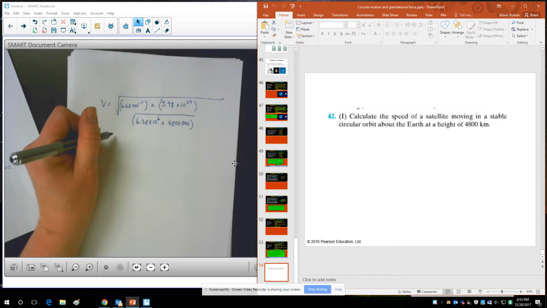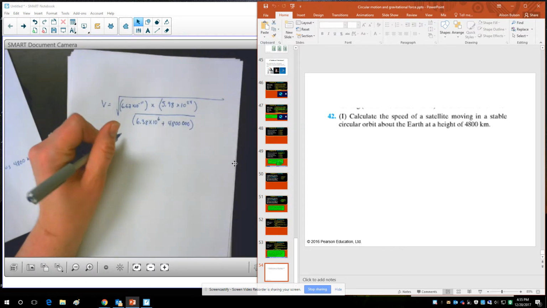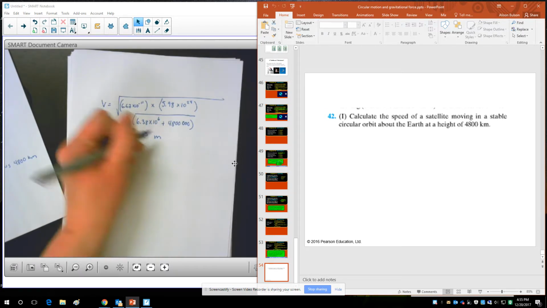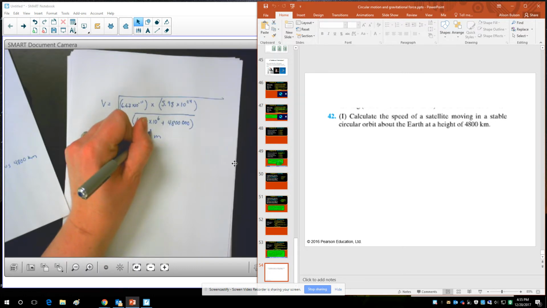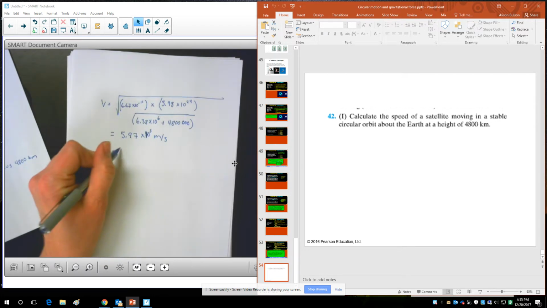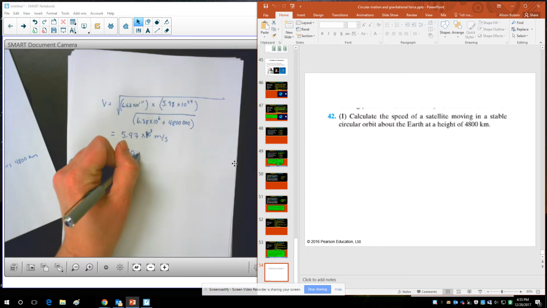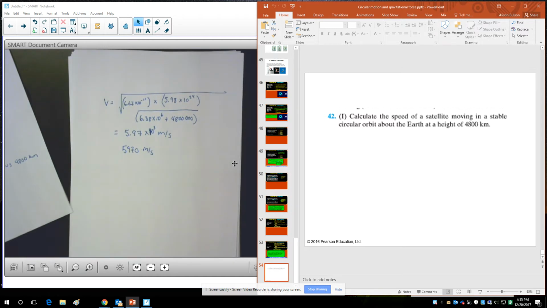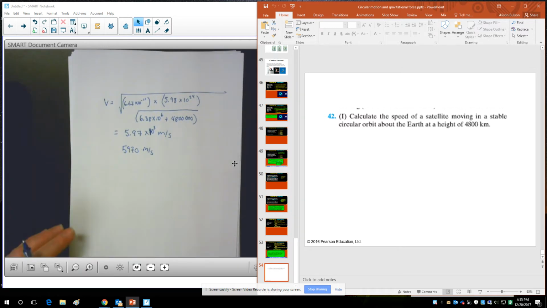So I'm going to use the solutions manual, and you'll let me know if the answer is not 5.97 times 10 to the third meters per second. So 5,970 meters per second. It's quite fast. But being in Earth orbit, there's almost no resistance, so the satellite can travel very fast without the effects of air resistance or frictional forces.